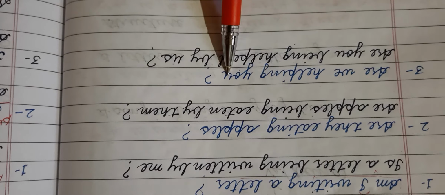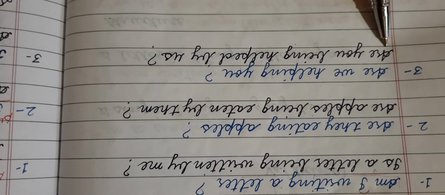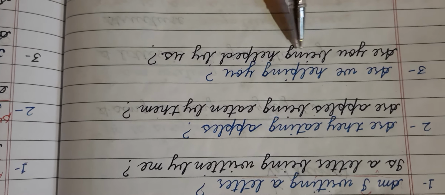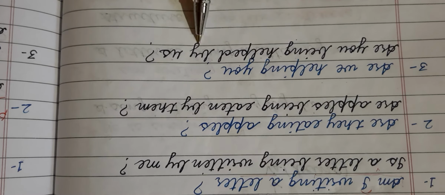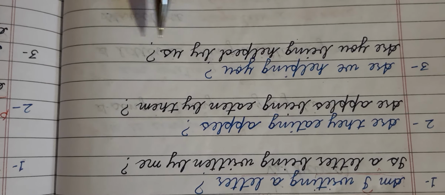Are we helping you? So first are, then the object you, then being, then the third form of help, which is helped, then by, and we will become us here, and at last a question mark.